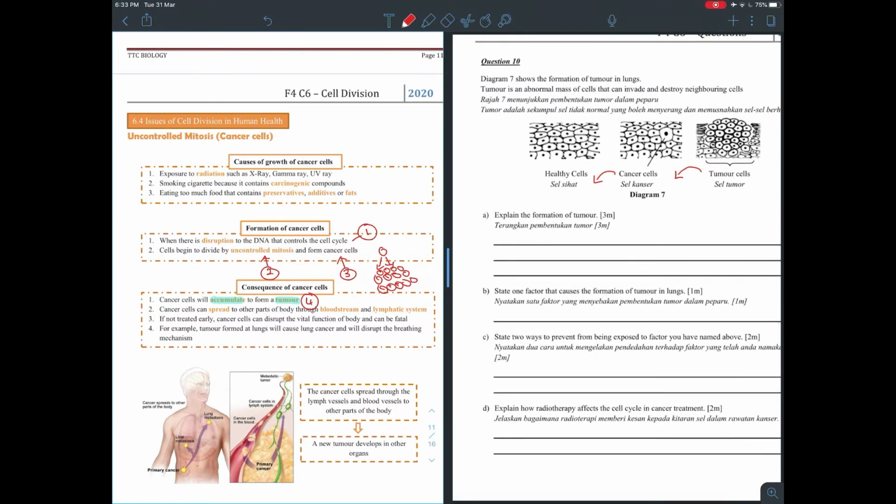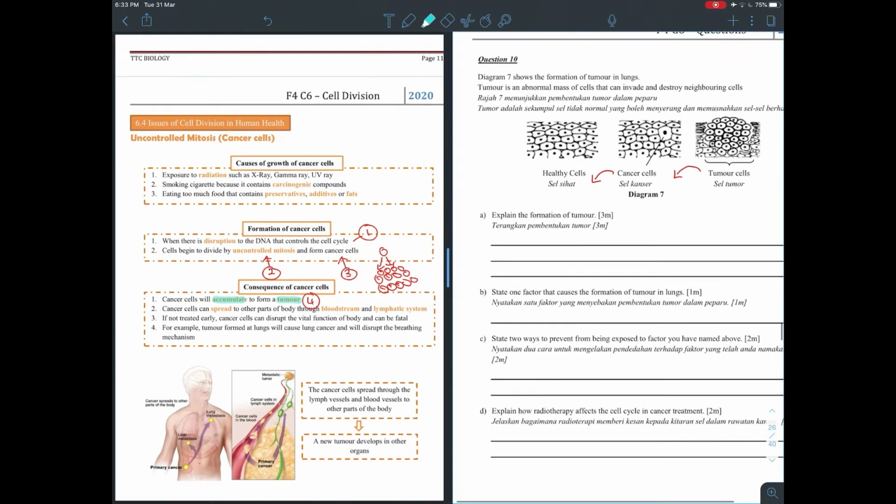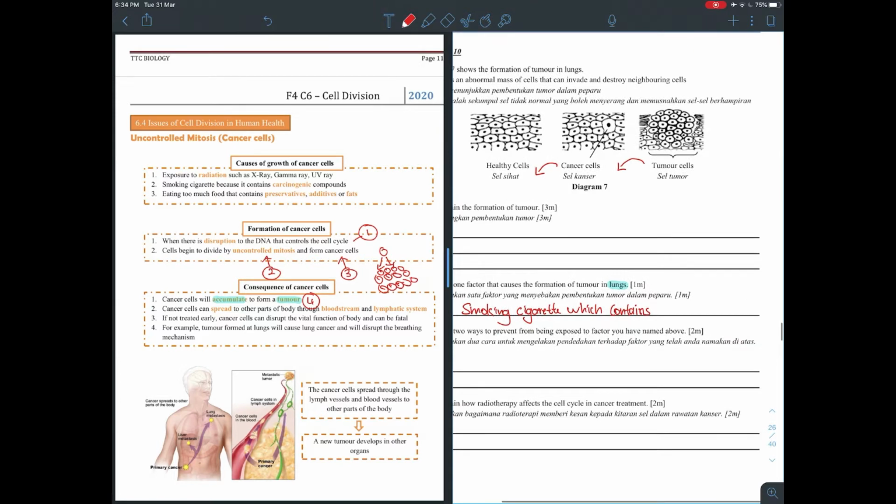Next question: one factor that causes the formation of tumor in the lungs. Lung tumor is usually caused by smoking. You can say smoking cigarettes, which contain carcinogenic compounds.